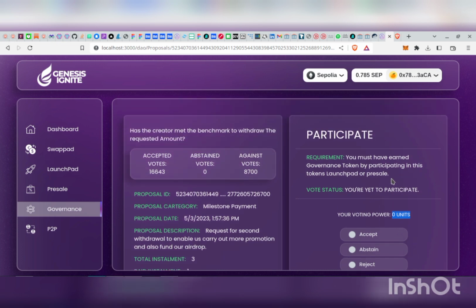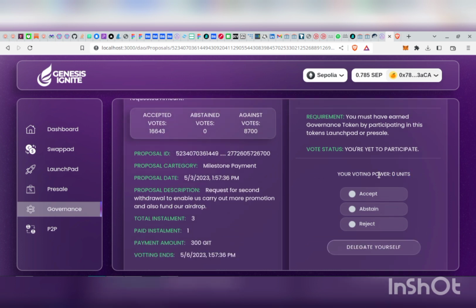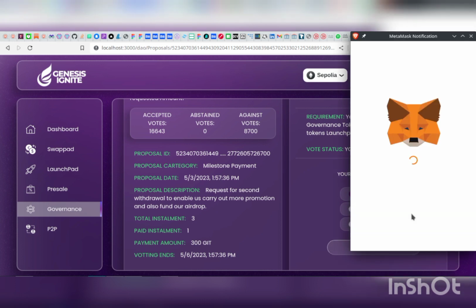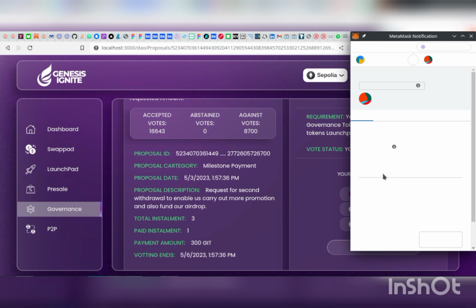So even if this user still insists that he wants to vote for this proposal, knowing fully well that he's not eligible, he can come and delegate himself to vote. So let's give that a few seconds.